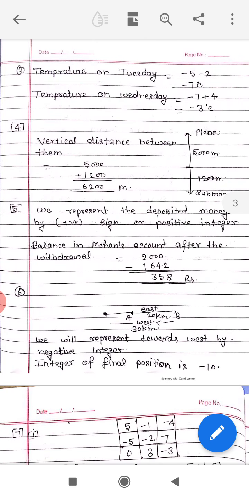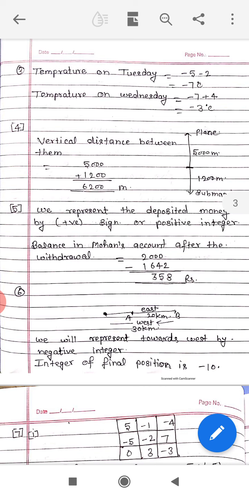Next question, question number 3. At Srinagar, the temperature was -5 degrees Celsius on Monday and then it dropped by 2 degrees Celsius on Tuesday. What was the temperature of Srinagar on Tuesday? On Wednesday, it rose by 4 degrees Celsius. What was the temperature on this day?